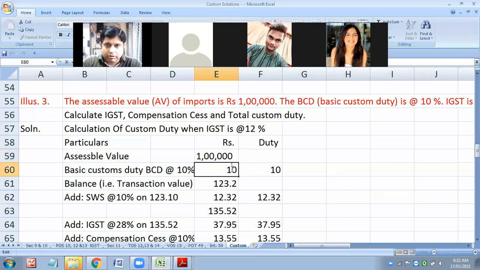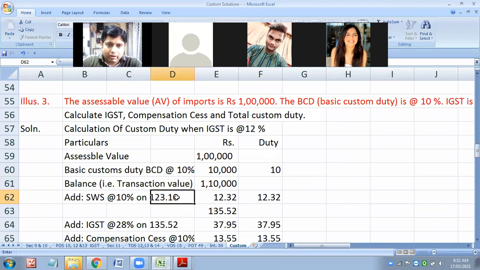Yes, many students. Sunita, Harsh. Yes. Now kindly help us. So then it will be 10,000. Am I right? So the transaction value will be how much? 1 lakh. Sorry, 1 lakh 10,000.